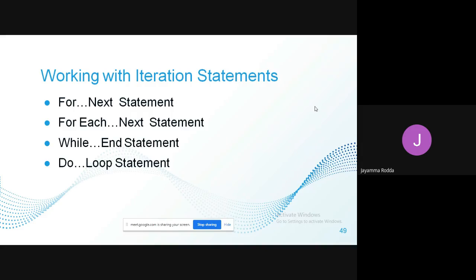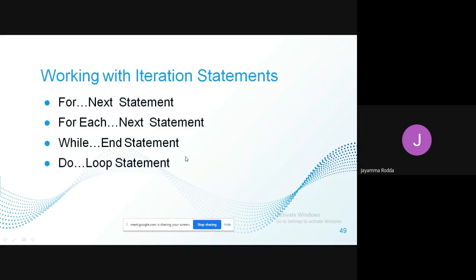And in the iteration statements, we have discussed the for next statement and for each next statement, isn't it? These are the list of iteration statements.